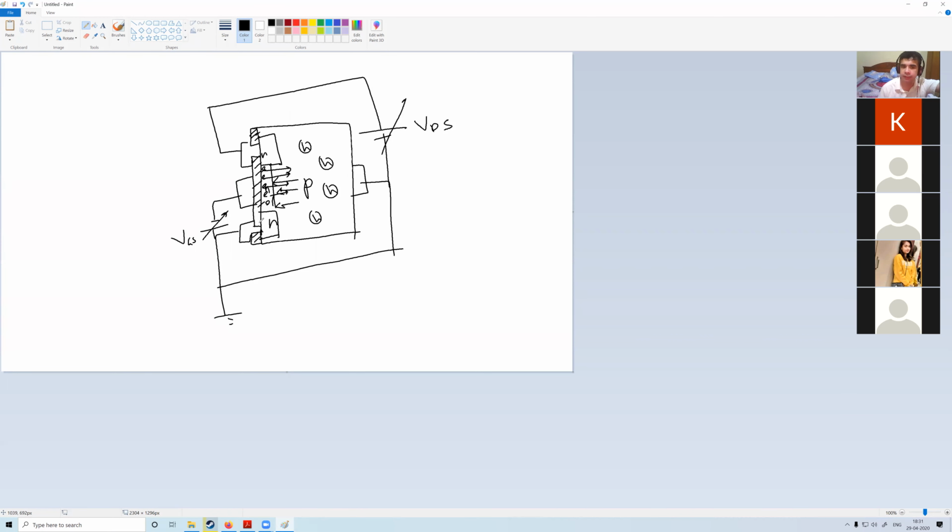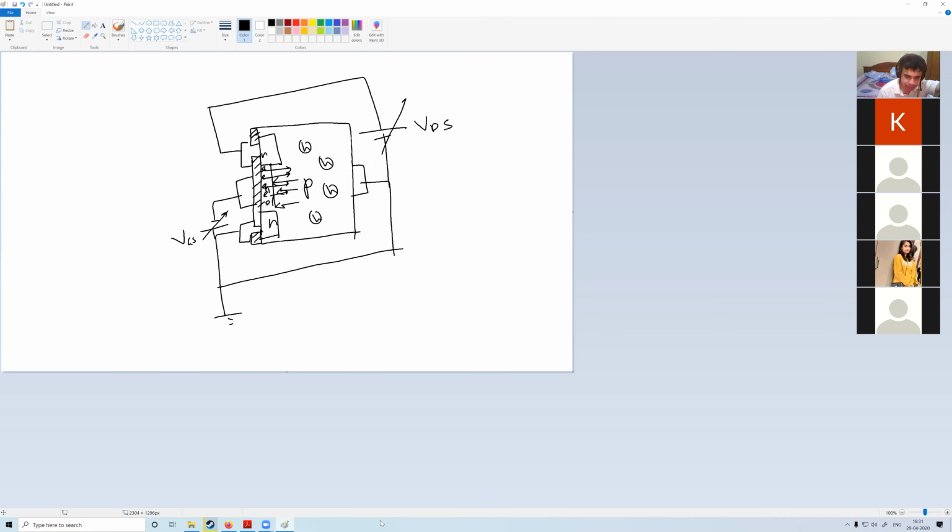As I increase the gate to source voltage, the channel goes thinner and thinner, right? So ID will go down, and if VGS is sufficiently low, then the channel will vanish altogether and there will be no flow of current.